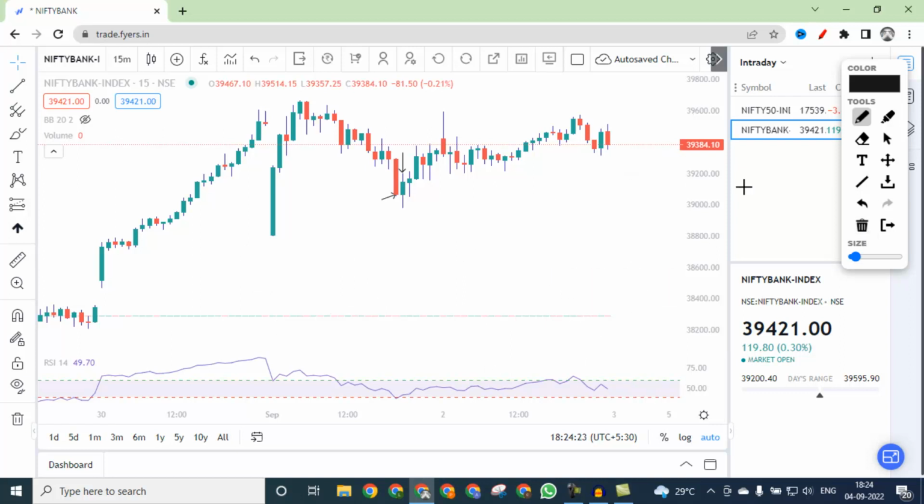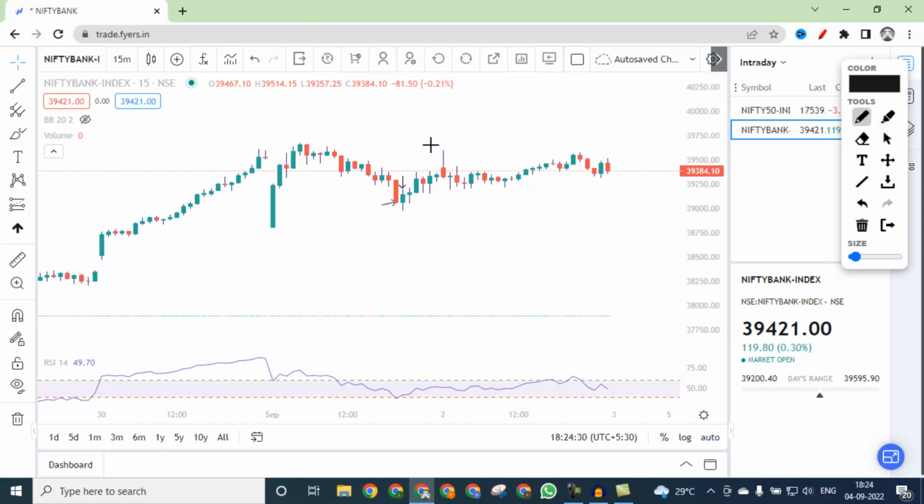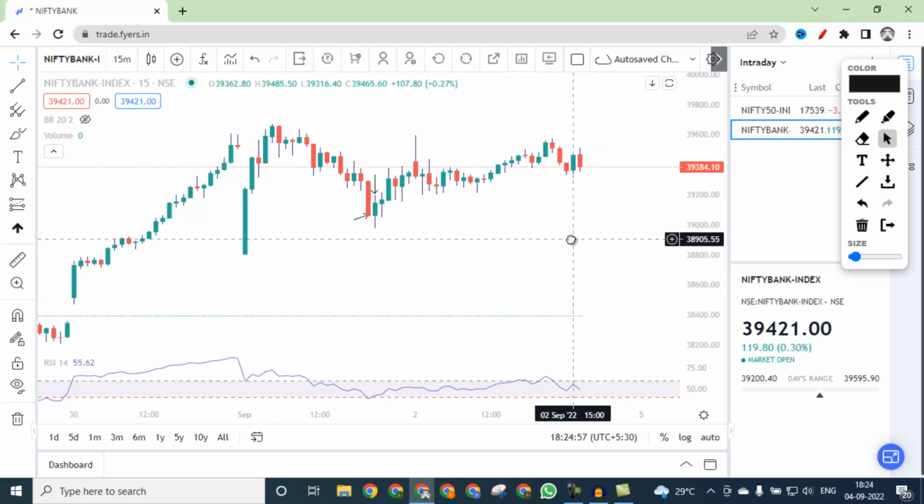Now if it opens with a big gap up, you can see this is a resistance. So if it opens with a big gap up above 39,600 or 39,750 in this range, and it sustains there and then gives a breakout, then we can buy for a 40,000 target. But above 40,000 move will come, but I am not expecting it to be that much bullish.